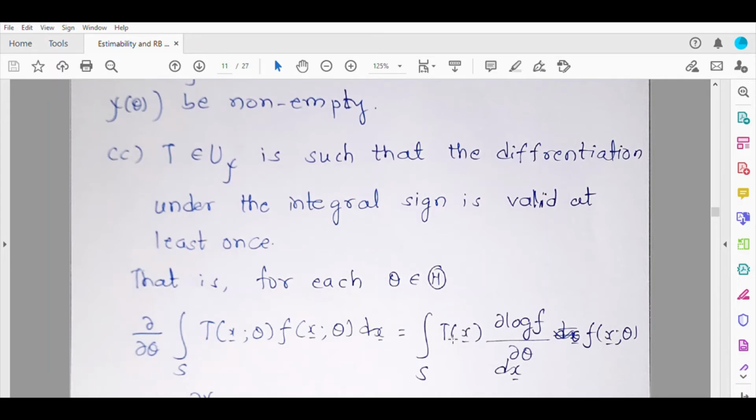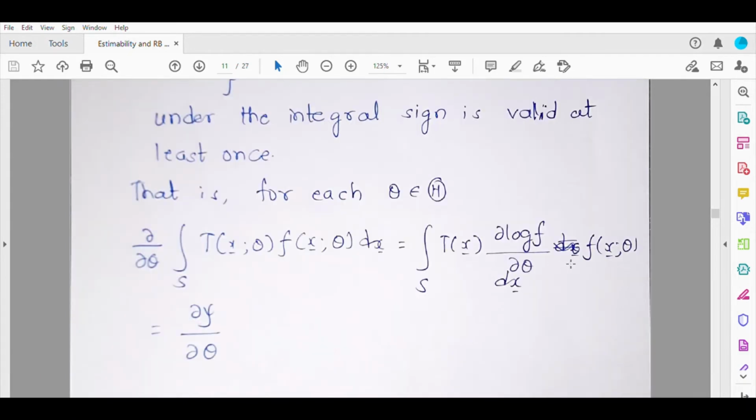So now the derivative will be applicable to f alone. This will be del f by del theta, which I can rearrange as del log f by del theta by dividing and multiplying this quantity by f of x, theta. So del log f by del theta will be del f by del theta into 1 by f, and into f, so f will get cancelled. This is the logic; we have just adjusted the terms. This is what we mean by the condition C.